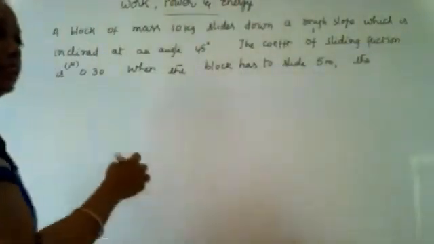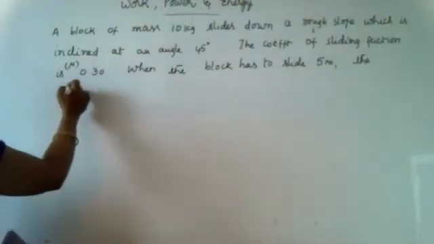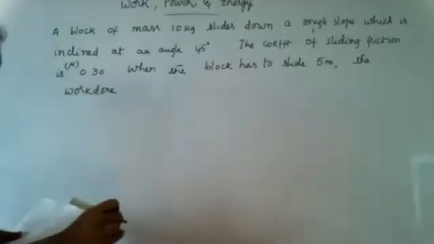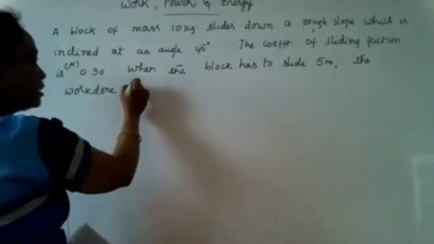So how do you calculate the work done? So work done in this case is dash. So how do you calculate the work done in this case?